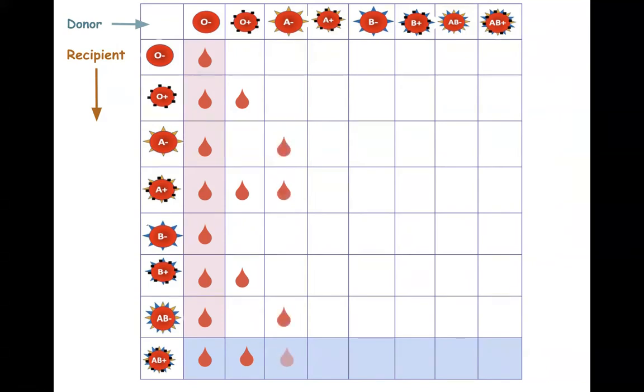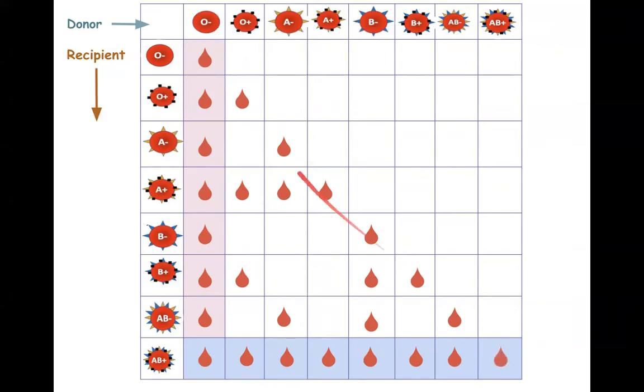They can give blood to O positive, A positive, B positive, and AB positive. A negative can give blood to both A's, A negative and positive, but can also give blood to AB negative and AB positive. A positive can give blood to A positive and AB positive. B negative blood group can give blood to B negative, B positive, AB negative, and AB positive. And B plus, on the other hand, can give blood to positives only. That means B positive and AB positive. AB negative people can give their blood to AB negative and AB positive blood group. An AB positive blood group can give blood only to AB positive.